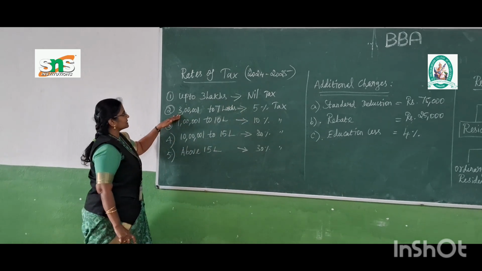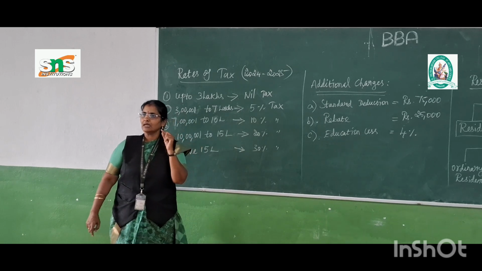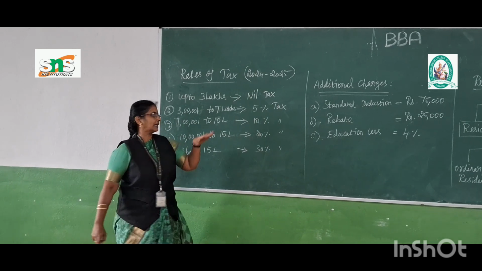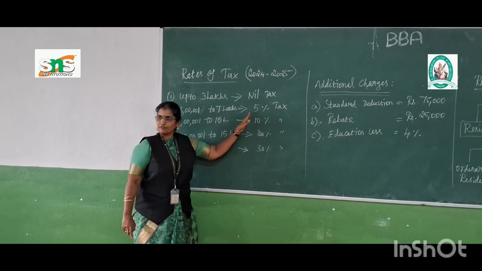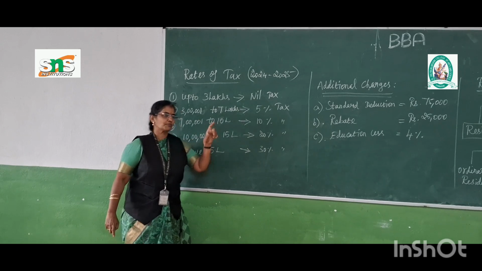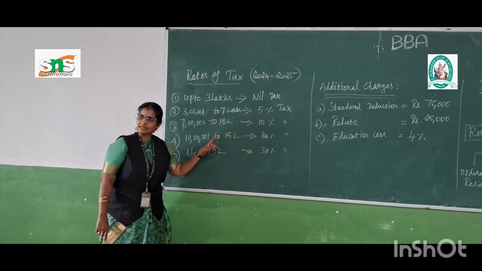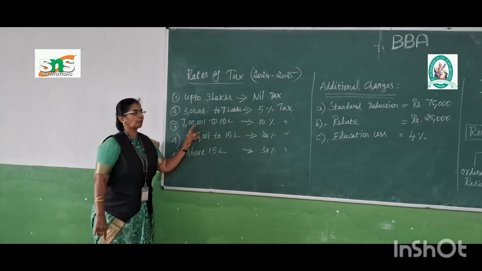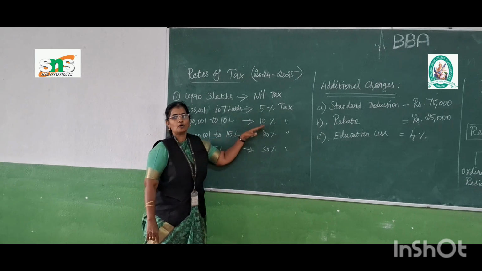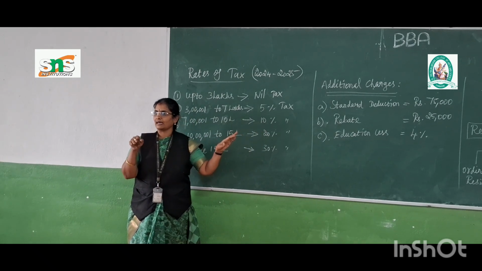The second one is 3 lakhs 1 rupee to 7 lakhs. Even if one rupee is earned above the 3 lakhs, automatically that particular slab rate comes under the second, that is, a 5% tax they are supposed to pay. So the income falls between 3 lakh 1 rupee and 7 lakhs. Then the third slab rate is 7 lakh 1 rupee to 10 lakhs. People in this category are supposed to pay 10% tax on the annual income they earn.